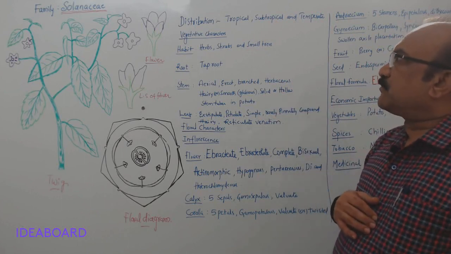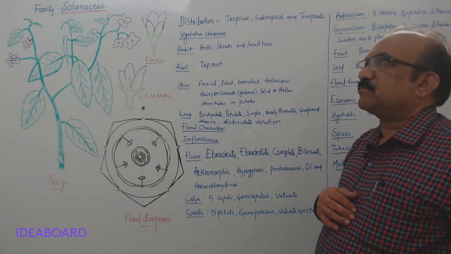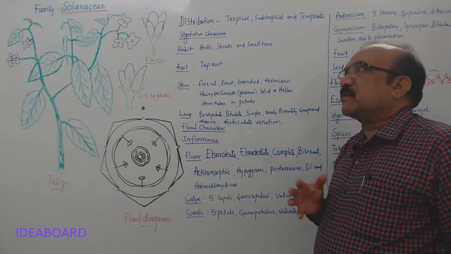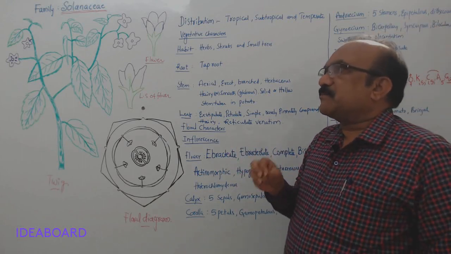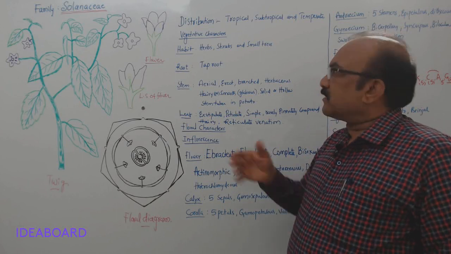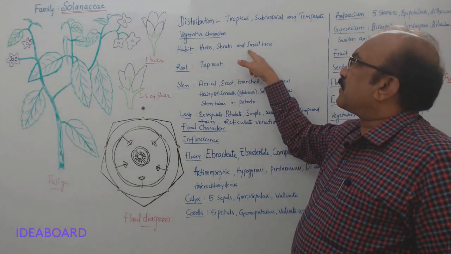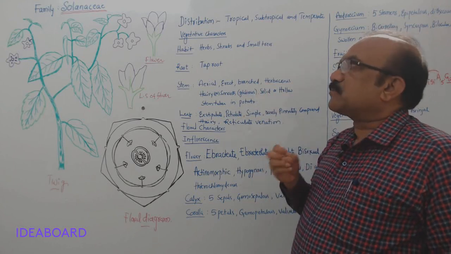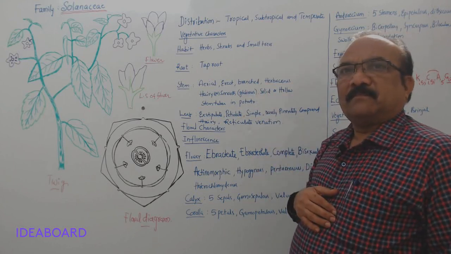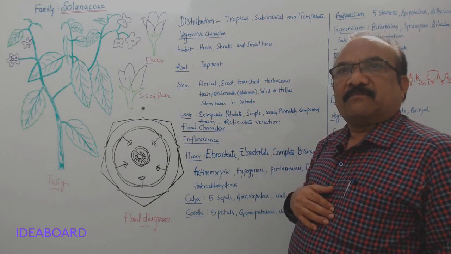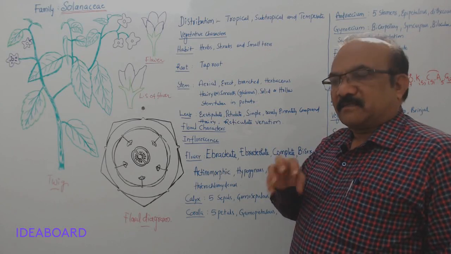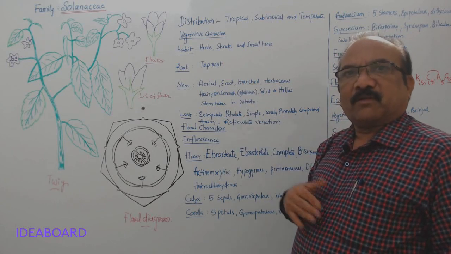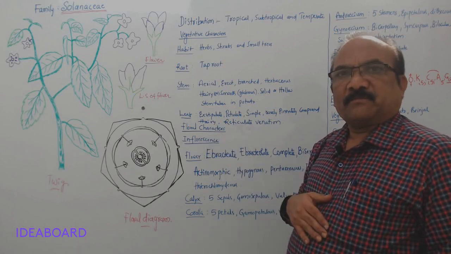And when it comes to the vegetative characters, remember in Fabaceae we saw all different kinds of plants: herbs, shrubs, trees. Here also you will find herbs and shrubs, but not the tall trees; here you will find small trees. But in Fabaceae we have tall trees, like the red sandalwood tree, which belongs to Fabaceae.